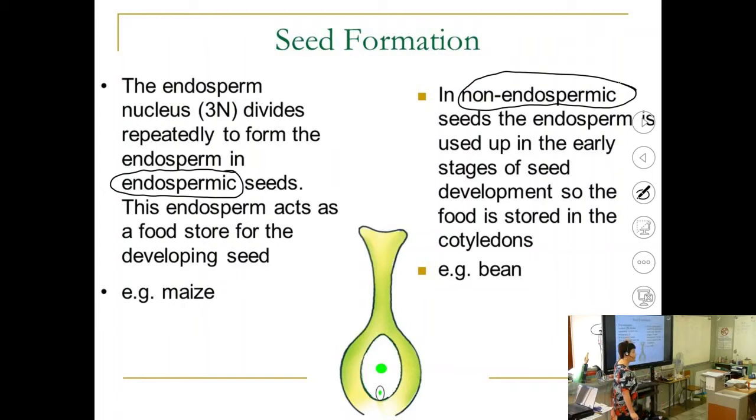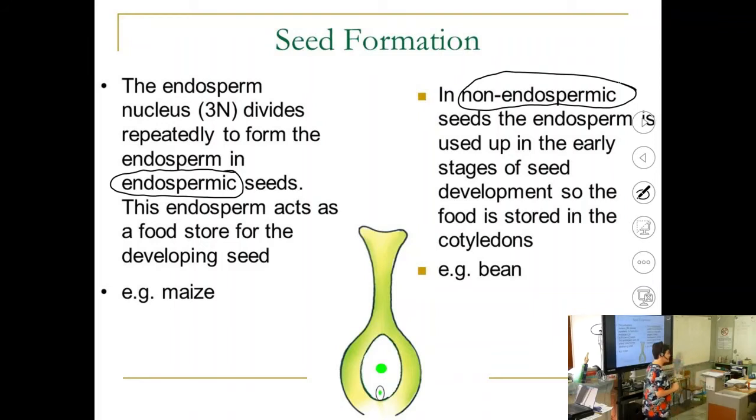What is the difference? I want you to look at this. Where did the endosperm form? The endosperm formed when one male gamete fuses with the ovum, and the other male gamete fuses with the two polar bodies to form a triploid endosperm. You remember now? Yes, Josh? Joshie, you remember what I'm talking about? That formed endosperm, and the next sentence was, the endosperm forms the nutrients or the food storage for the embryo.